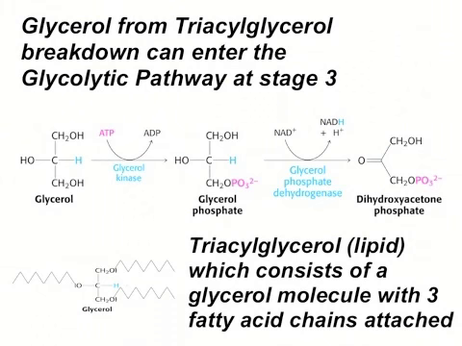We're going to start off with glycerol phosphate, and then we're going to oxidize it to form dihydroxyacetone phosphate. So we're going to form the ketone first, and then this will be isomerized to form the aldehyde that we want, glyceraldehyde 3-phosphate. So again, the enzymes that catalyze these reactions are glycerol kinase that catalyzes the phosphorylation of glycerol to glycerol phosphate, and glycerol phosphate dehydrogenase, which oxidizes glycerol phosphate to yield dihydroxyacetone phosphate.